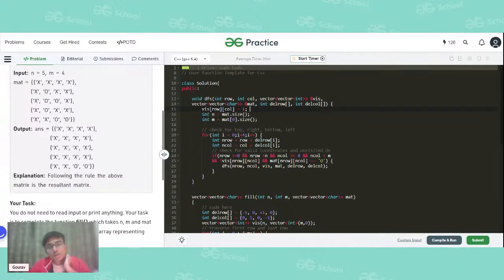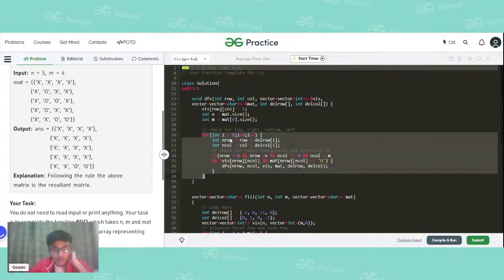So this is the DFS function. In this DFS function, we are initially passing the row and the column, the coordinates. After that, we are marking the row and the column with 1, because we have to mark it visited. This is as per the rules of DFS. Now we are going in all 4 directions. We are checking the top, bottom, left, and right.